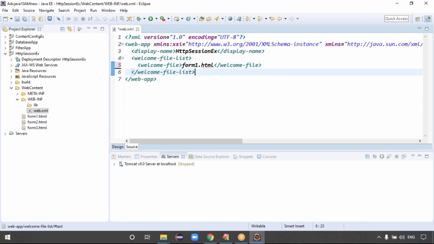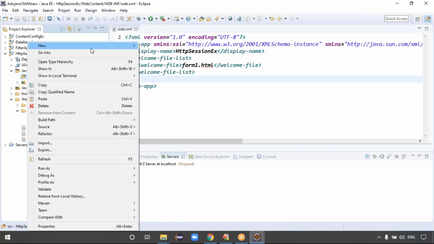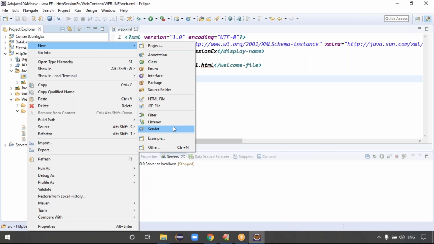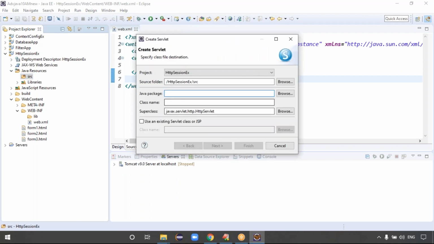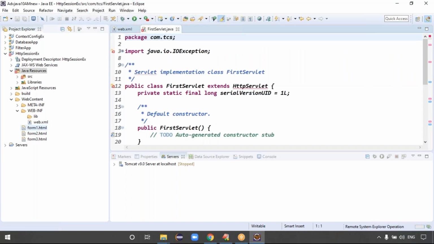Exactly. It's ready. When the three forms are ready, let me write the first servlet. Java resources, src, right click, new, I want to create a servlet. Package name is com.tcs. Class name is FirstServlet. This is the URL pattern for the first servlet. Click finish. Open the form1.html file.